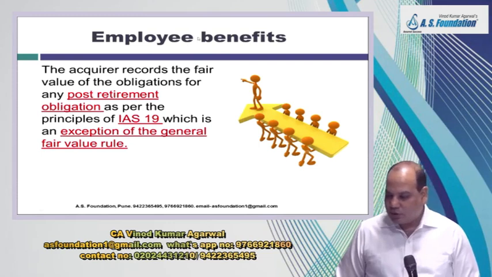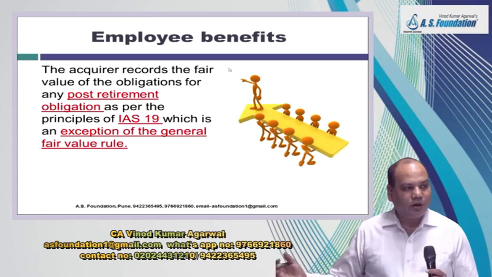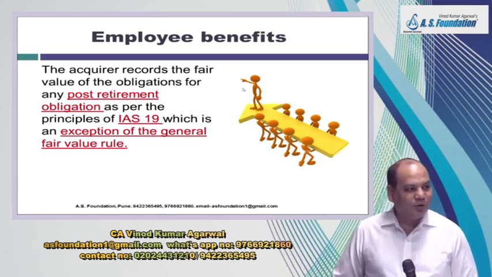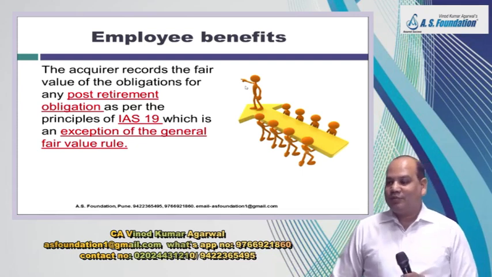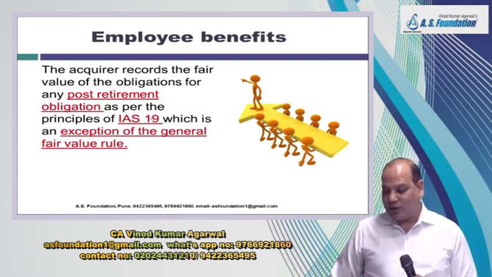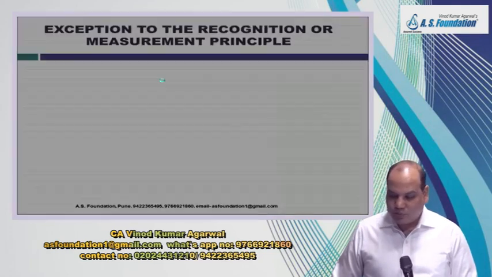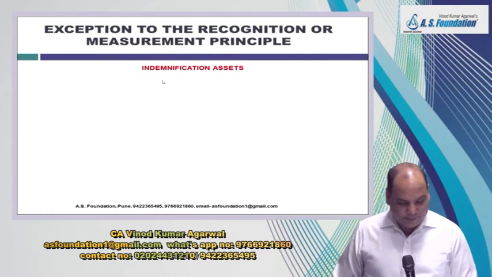Now what about the employee benefits? Suppose you take over another party, you have to pay the pension, gratuity to the employee of the acquiree now. Will you apply this standard or IAS 19 for all post-retirement obligations? IAS 19, because then you have to again take the help of an actuary and do all this calculation, so apply IAS 19.